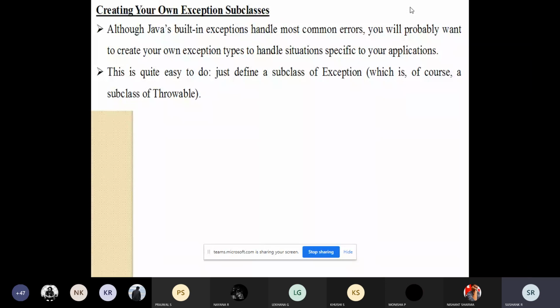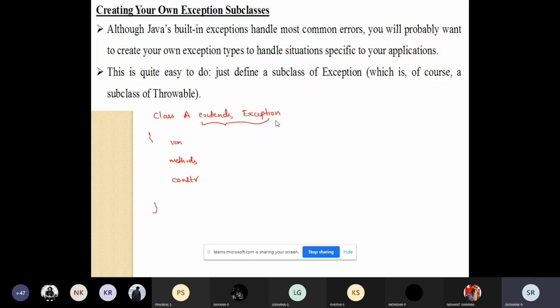For that, all you need to do is write a class. You'll write some class. This is the class definition. This class can contain variables, methods, and a constructor. You just need to use the keywords extends Exception. By writing these two words, you can create your own exception subclasses.